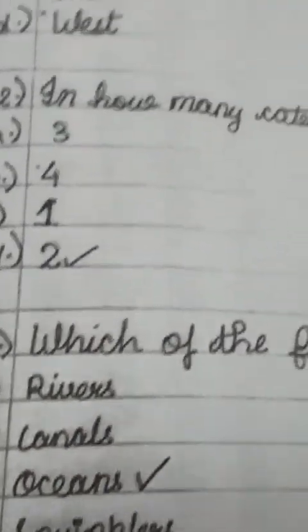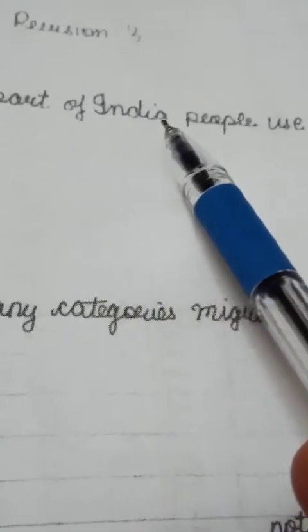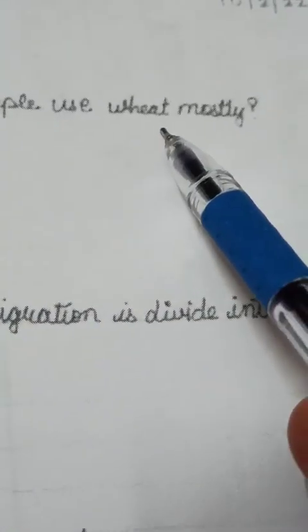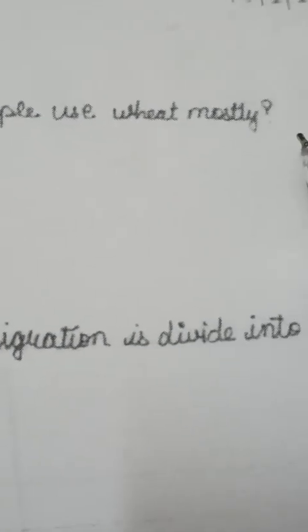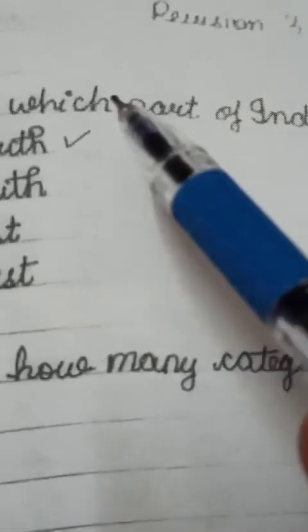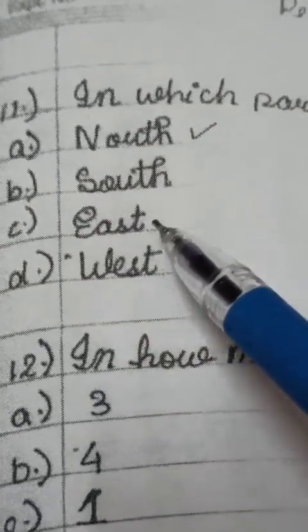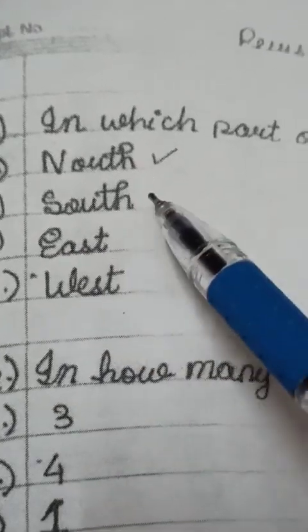After this, next is, in which part of India do people use wheat mostly? Means in which part of our India people use wheat. Here north, south, east, west, four main directions are there.